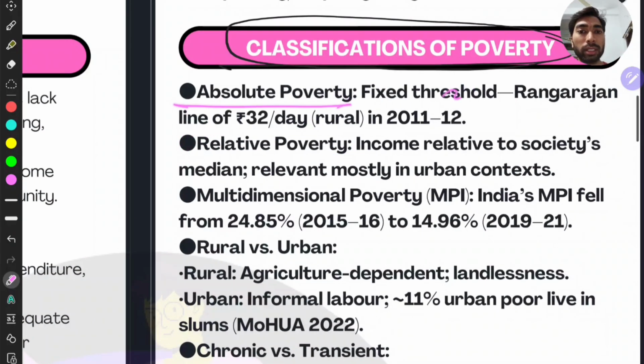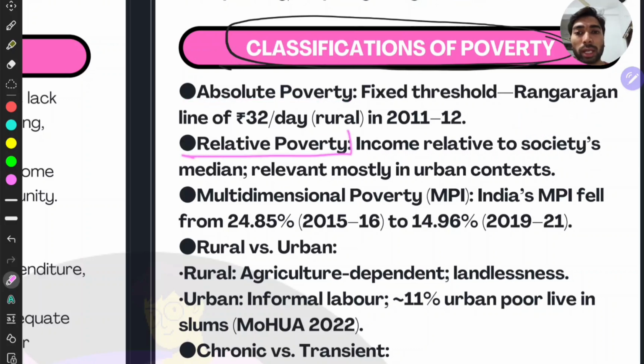Absolute poverty is a fixed threshold, like the Rangarajan line of rupees 32 per day total in 2011-12. Absolute poverty is nothing but they will just give a number. If you are less than this, you are under poverty. If you are more than this, you are not under poverty. That is the basic definition of absolute poverty, right?